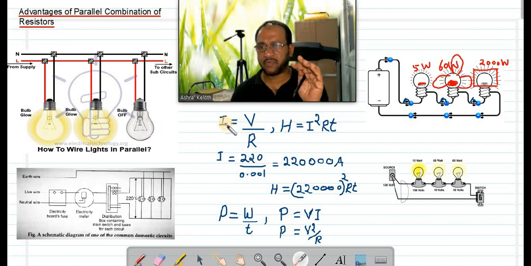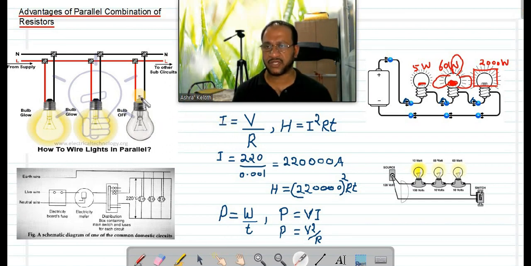So write down the next point. In parallel combination, each device can draw enough current from the main line. This is the main line. So each device can draw enough current from the main line. Is it possible in a series circuit? No, all will get the same current only. That is not justice. The device with high power should get maximum current. The device with minimum power should get minimum current. That is possible only in parallel combination.